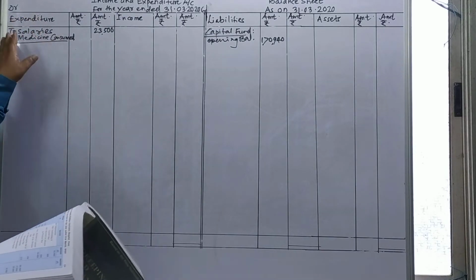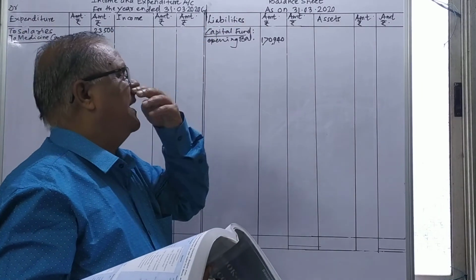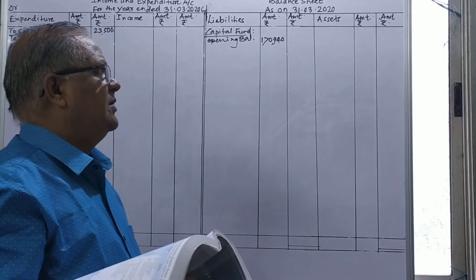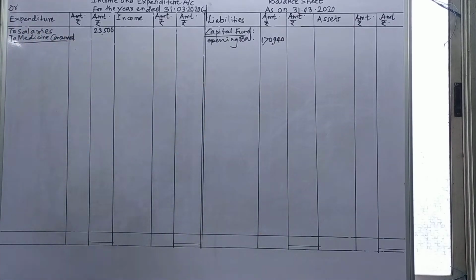As usual, go on mentioning debit, expenditure, amount in rupees, income, amount. Then you have to prepare the balance sheet also: Radhakrishna Charitable Hospital, Pune, balance sheet as on 31/3/2020, with liabilities and assets. Firstly, by seeing this problem, go on making tick marks. Full subscription adjustment is given in the additional information. So tick mark the subscription, the stock of medicines, and the estimated depreciation on equipment and the building, which is a calculated figure given to you.